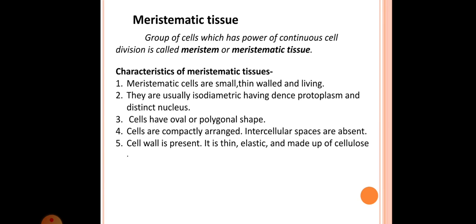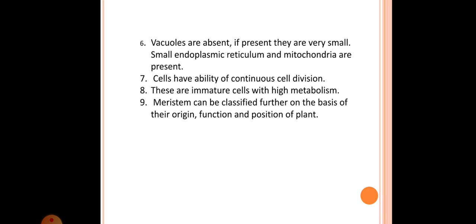Okay, the cell wall is present and it is thin, elastic and made up of cellulose. Vacuoles are absent. If present, they are very small.